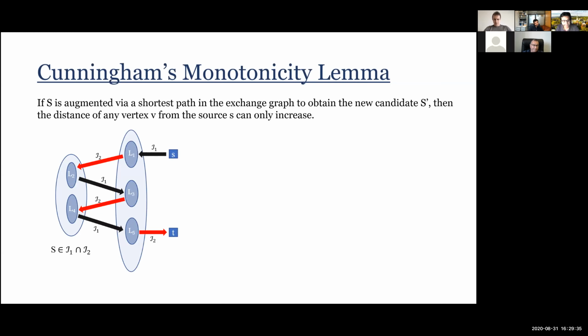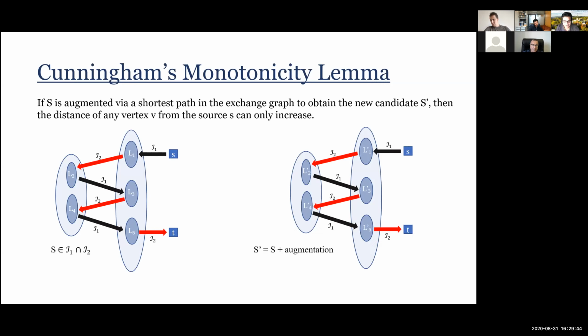So for example, the picture on the left here is the exchange graph which I have with S, which has these level sets. And then I find a shortest path, augment, get S prime. S prime is S plus augmentation. And I look at the new level sets, L prime 1, L prime 2, and so on. The vertices can only go down. So a vertex in L1 can only be in L prime 1 or L prime 2 and so on. But a vertex in L3 cannot go back to L prime 1. So the vertices sort of trickle down in these layers. So this is what the monotonicity implies.